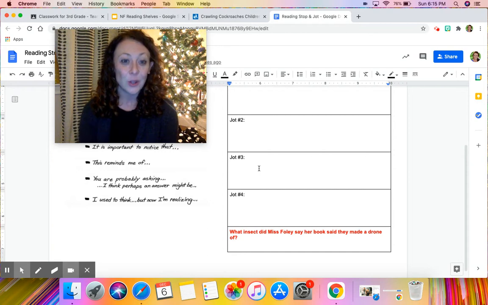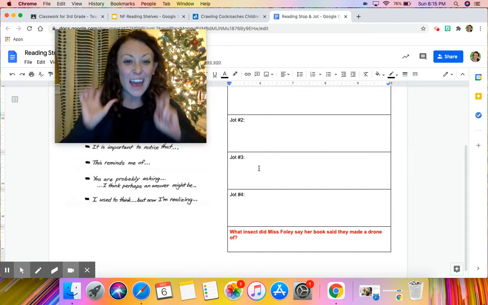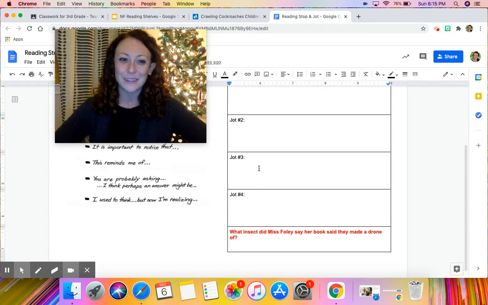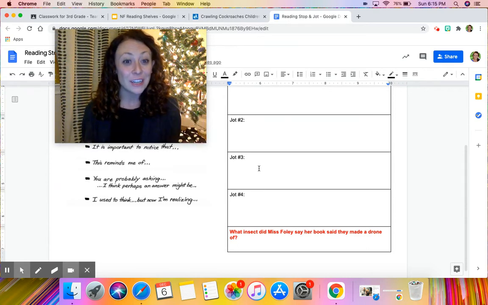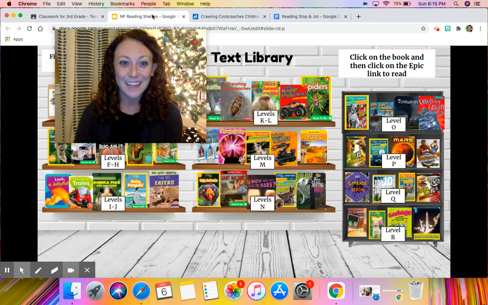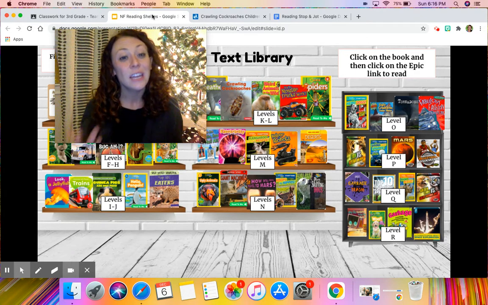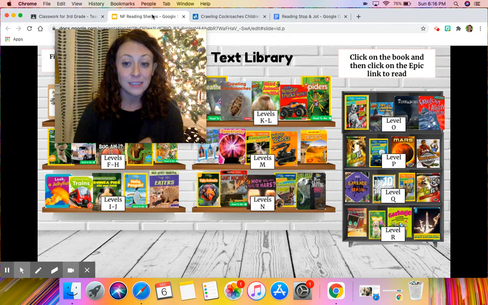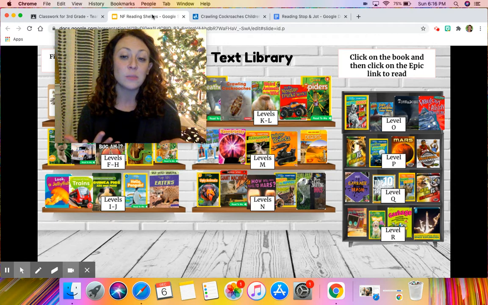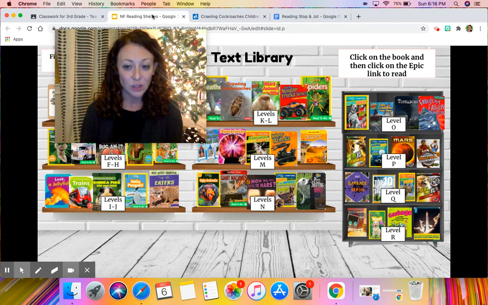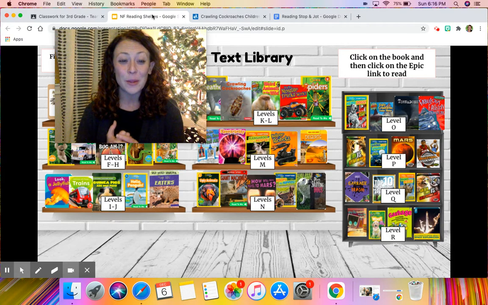Let's remind ourselves we're going to read for 25 minutes today. Wow, you can do it. I know you can. And what you're going to do is you're going to go to that nonfiction reading shelf that is attached to this lesson. So many amazing books there. If you have a physical nonfiction book that you'd rather read instead, that is okay. But we really do recommend you reading one of these books today because they're on your Just Right reading levels. So choose from a book that's on your Just Right reading level. And I know there are some other books that the topics look so interesting, but if it's not in your text band,